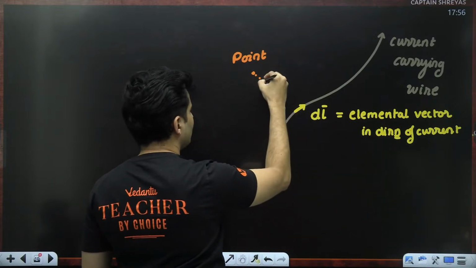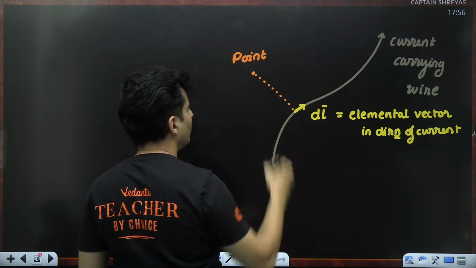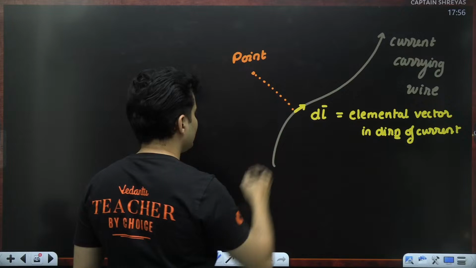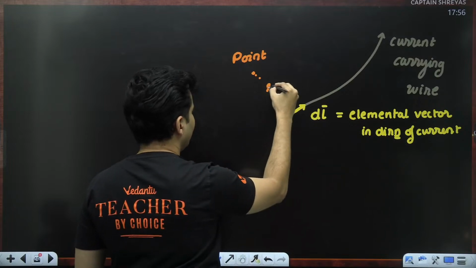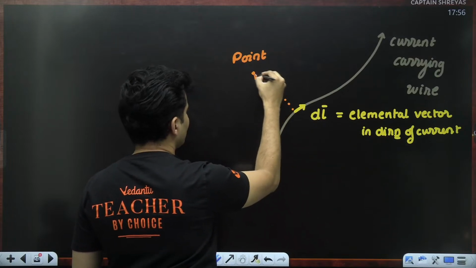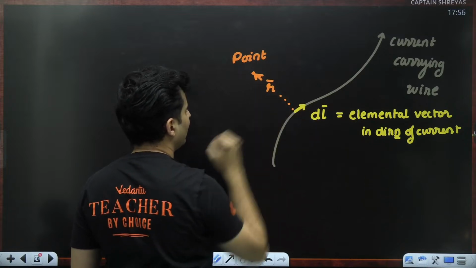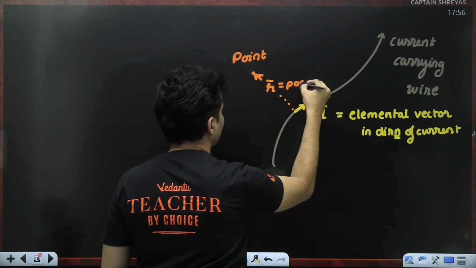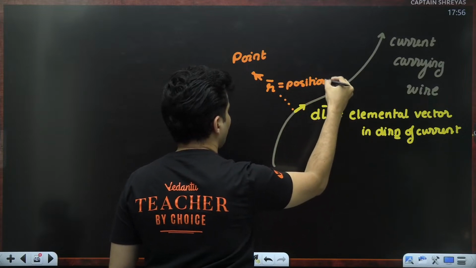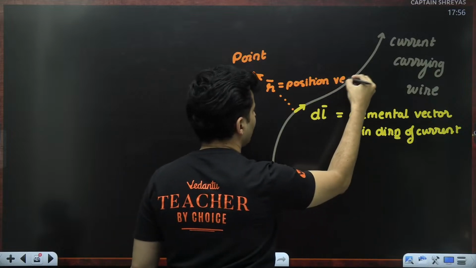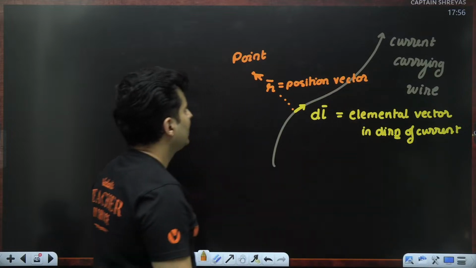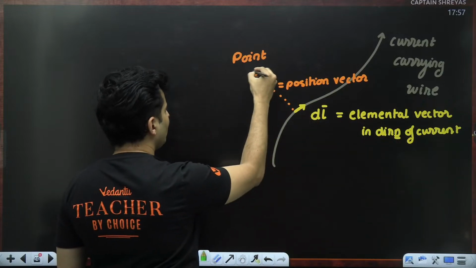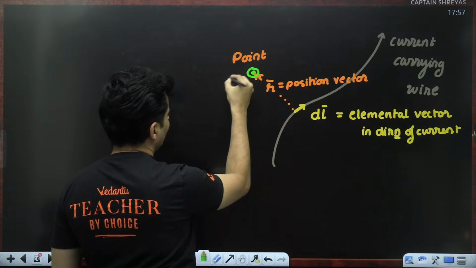So this distance definitely matters to me. If this distance was more, maybe the field will become weak. So this distance I will write down as r, which is the position of that point with respect to my element. So this r is nothing but your position vector. There will be a magnetic field at that particular point. Maybe the magnetic field is coming towards you or away from you, doesn't matter.